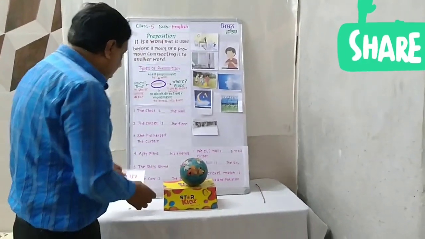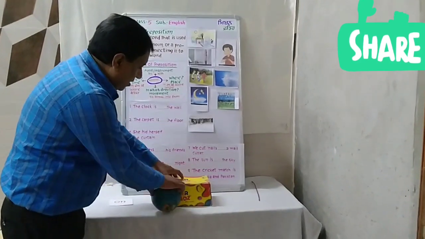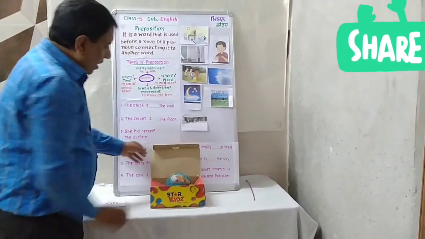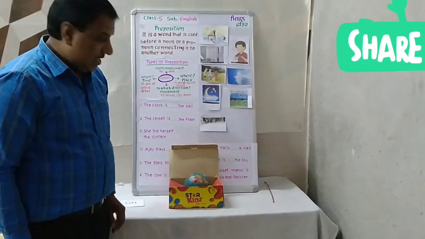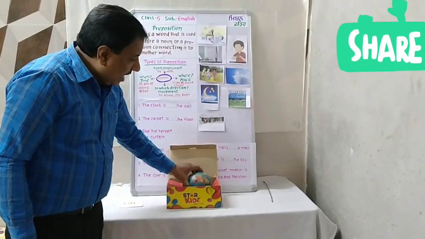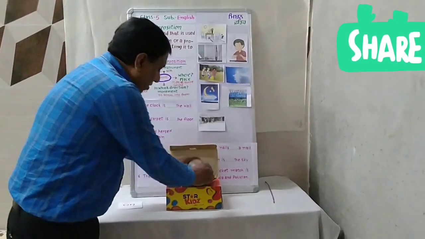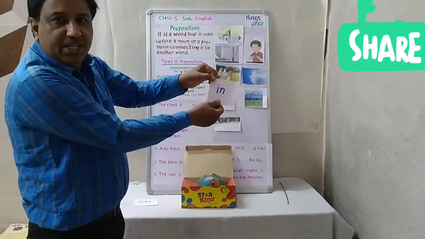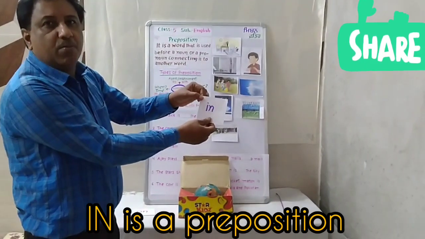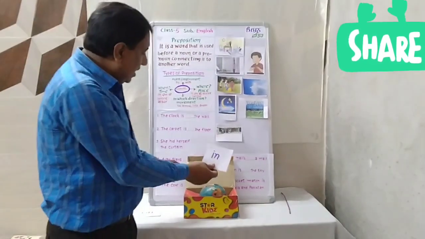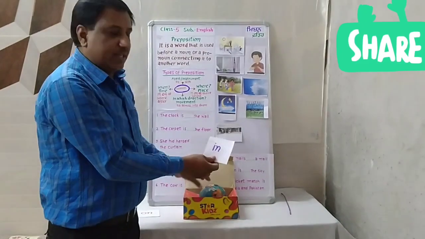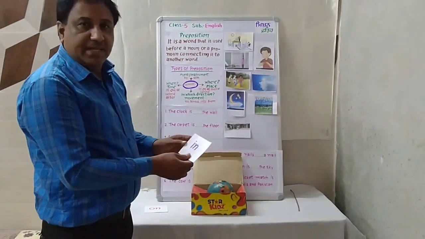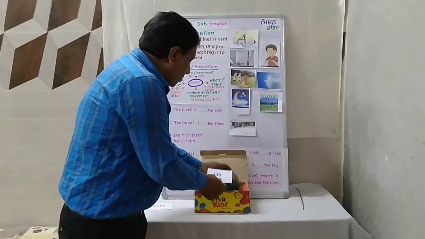Okay dear students, now look at another example. Now I will put the ball in the box. Now where is the ball? The ball is in the box. Now, in is a preposition. It tells where the ball is. The ball is in the box. These we also call position words. Okay dear students.